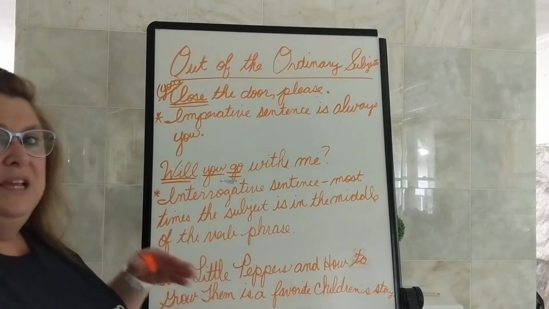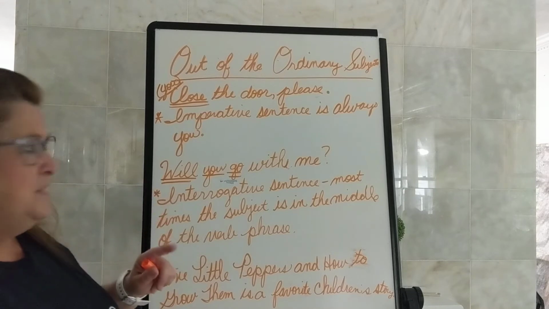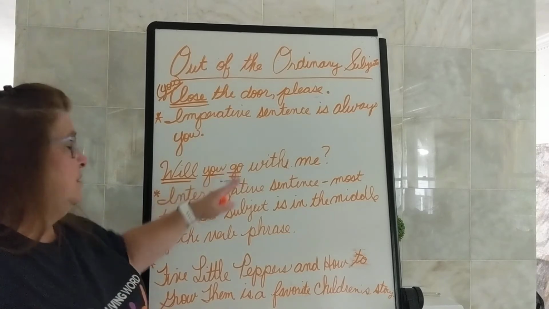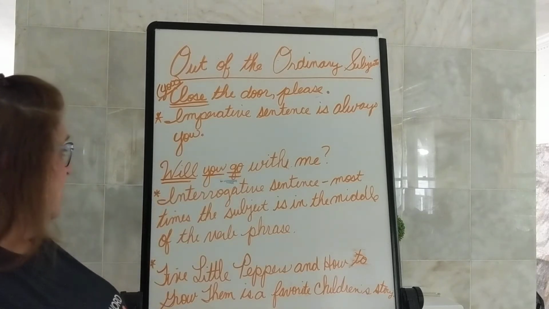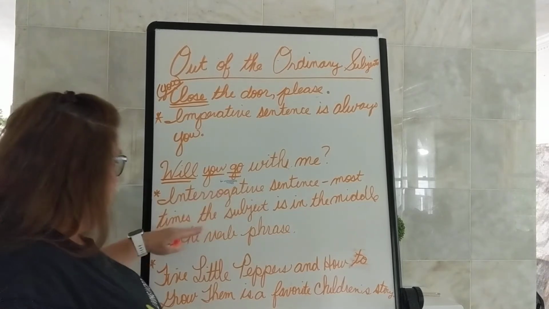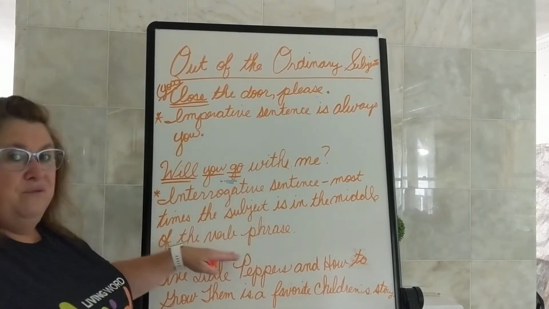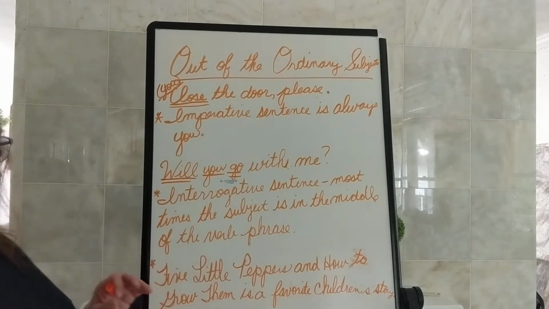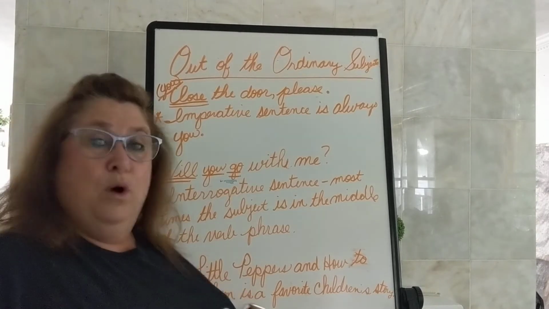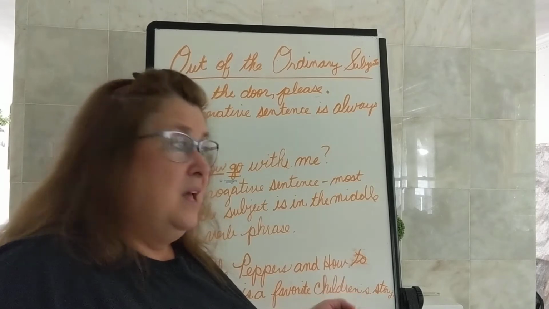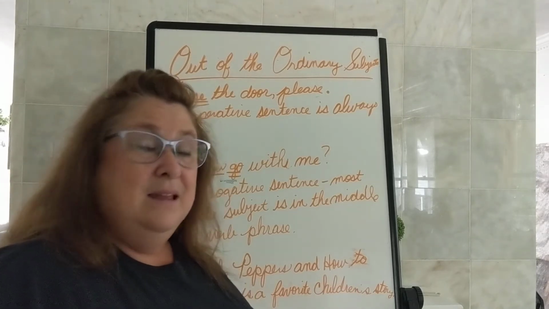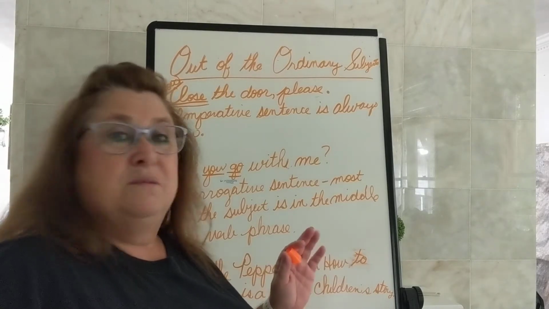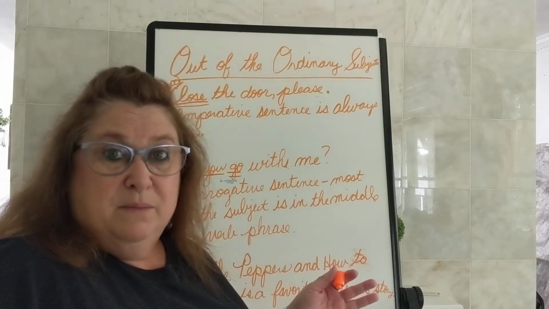And then you can kind of turn it into a declarative sentence to make sure it makes sense. You will go with me. And that definitely makes sense. So will go is our verb, and you is our subject. So in an interrogative sentence, most times the subject is in the middle of the verb phrase. Okay? And then our last out of the ordinary kind of subject is this: sometimes our subjects can be one word, sometimes it can be 2 words, sometimes it can be several words, like in the sentences that we are about to look at.